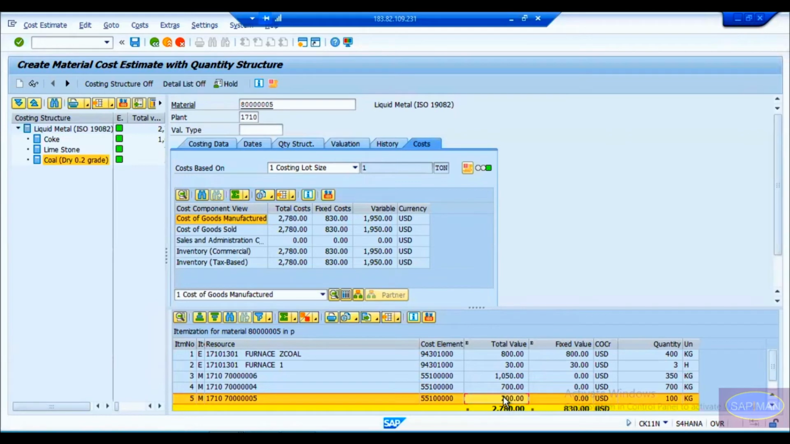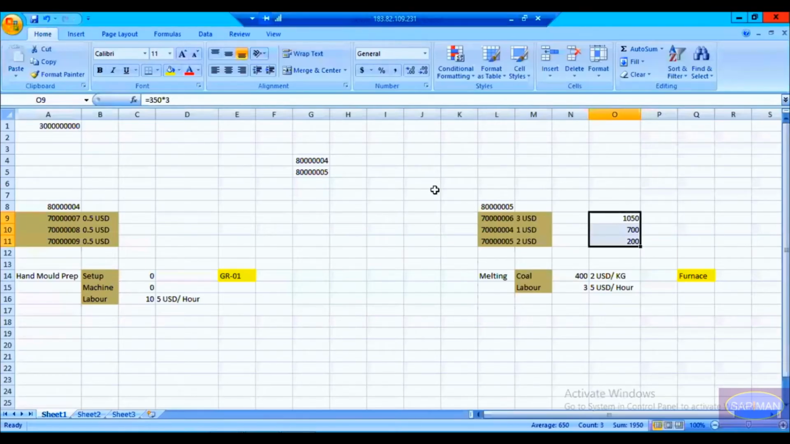Yes, sir. Now let us look at the activity prices. Our values are 400 kg of coal and 3 hours of labor. Let us go into the system and see the rate here. For coal we have taken 400. For 1 kg it is $2, so 400 means it is 800. And for 1 hour of labor it is $5. If it is 3 hours, it becomes $15 US, right?